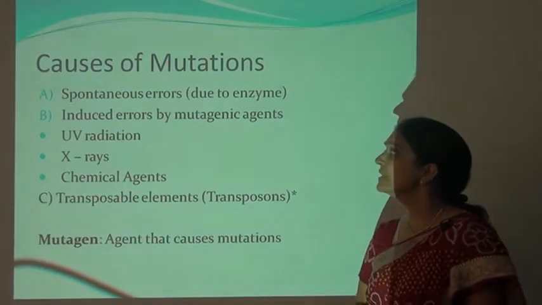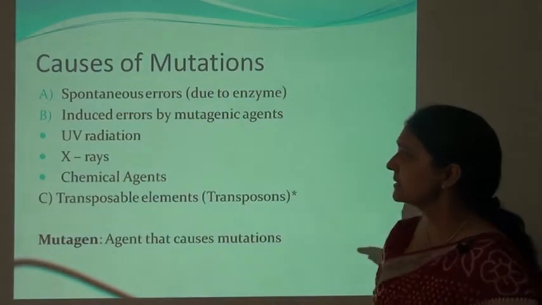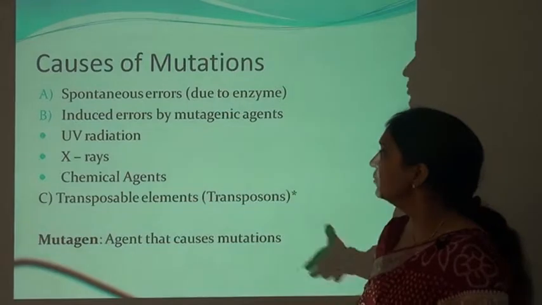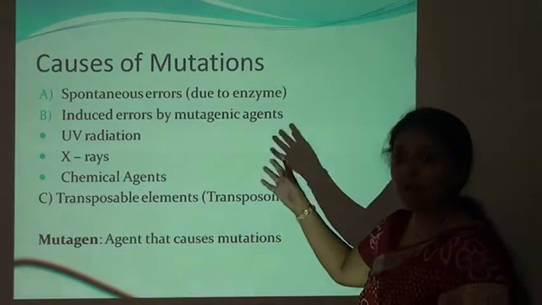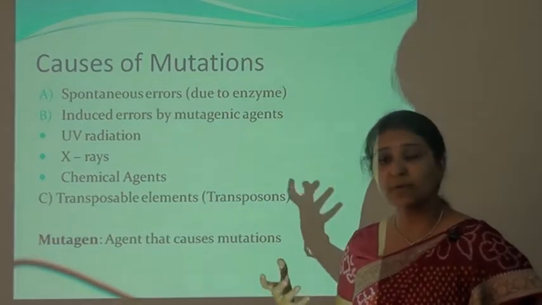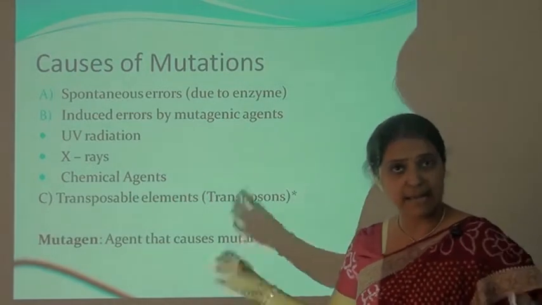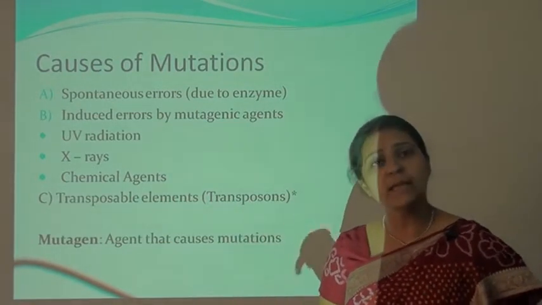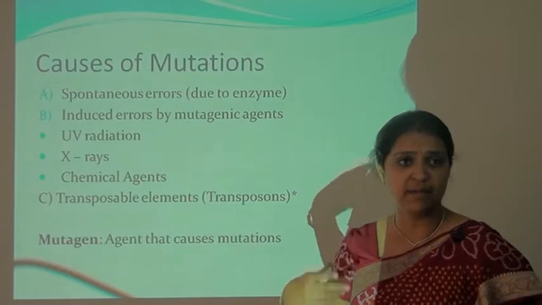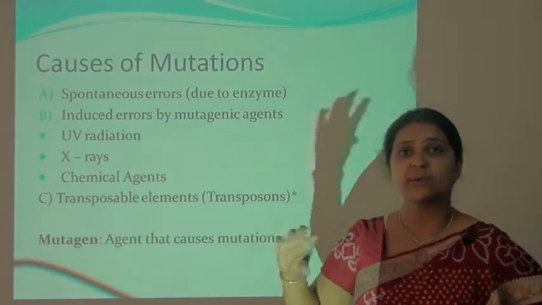And there are some causes of mutation. One is spontaneous errors, another is errors induced by a mutagenic agent. What is meant by spontaneous error? During DNA replication, which occurs spontaneously, there may be some change or some error during the replication process.